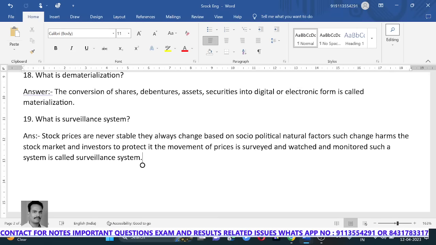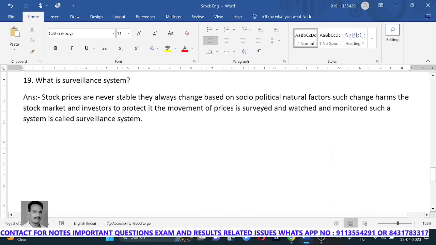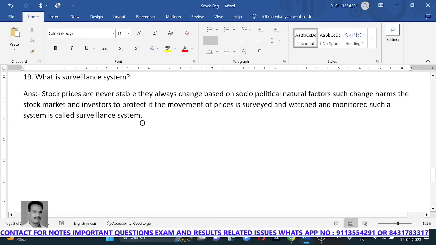What is a surveillance system? Stock prices are never stable. They always change based on socio-political and natural factors. Such change harms the investors and the stock market. To protect from this movement of prices, it is watched or monitored by stock exchange officers, and that is called the surveillance system.